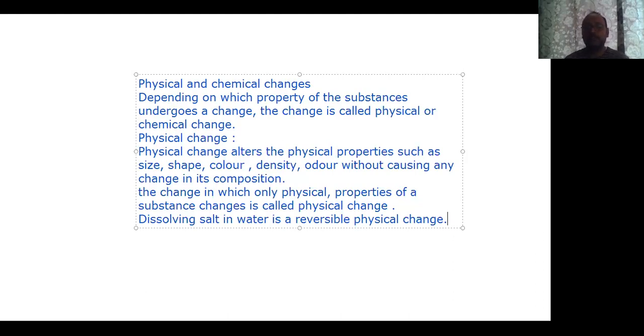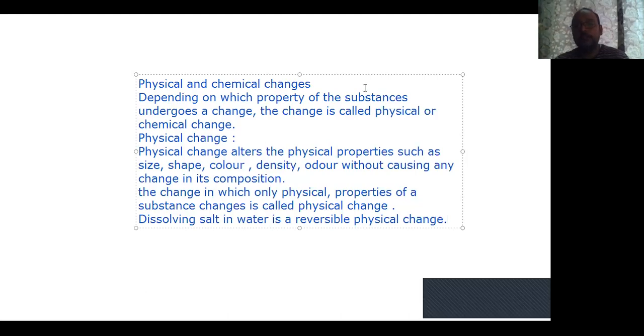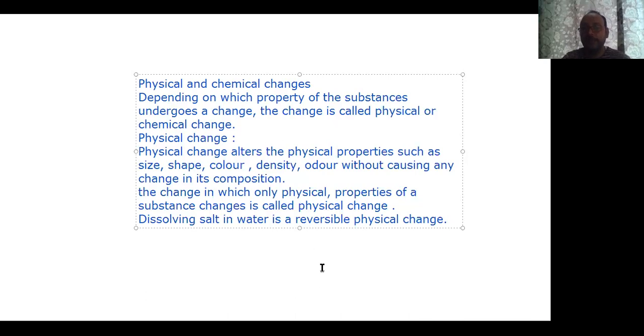Cutting the grass would be another, irreversible physical change. When cutting the grass, we are not getting any new substance, but there is a change in shape. That's a physical change, but it cannot be reversed. The grass will not grow back on itself again. So that is an irreversible physical change. Shredding of vegetables into small pieces, grinding of wheat into flour, and crushing of wood into sawdust are examples of irreversible change. Very important.